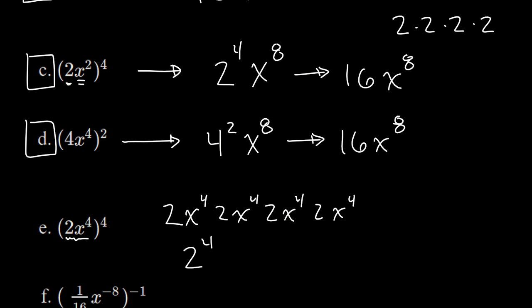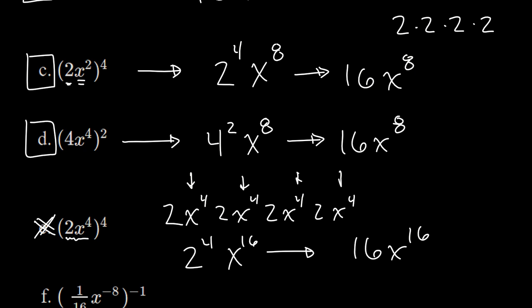And as we've already seen, 2 times 2 is 4, times 2 is 8, times 2 is 16. So 2 to the 4th is 16. But look at all these factors of x that I have. There's 4, 8, 12. There are 16 factors of x. So this is x to the 16th power. So this, 16x to the 16th power, is not equivalent.